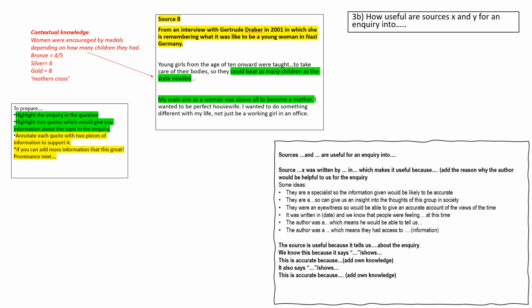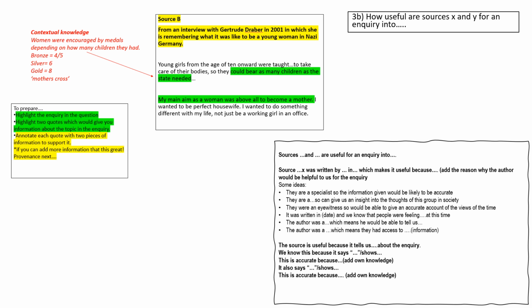Once you've done that, you're then ready to write up your answer, and you're going to use the frame that is on the screen in front of you. So you're going to start by saying, sources B and C are useful for an inquiry into whatever it might be. And you're going to say source B was written by whoever in whatever year, which makes it useful because. So think about why that author might be useful to us. What can they tell us? If it's a member of the Nazi Party, they're going to have a really good understanding of the aims of the Nazi policies. If it was a member of, for example, the public, they're going to have a really good understanding of what it was like to live in Nazi Germany under Nazi rule.